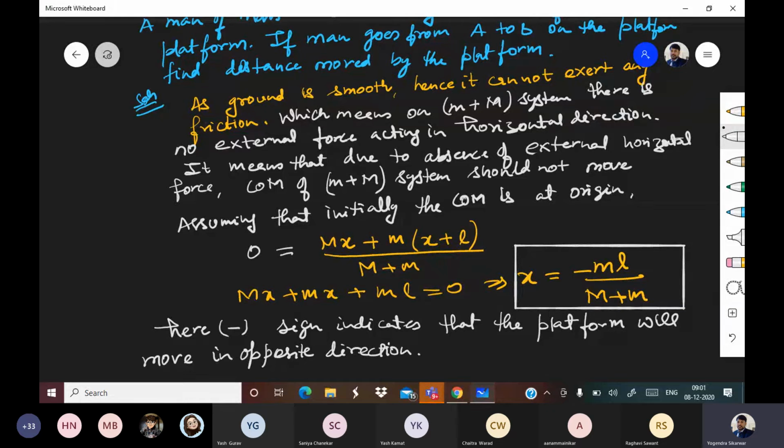The platform will move in opposite direction. Please note everyone. You need to write each and every word.